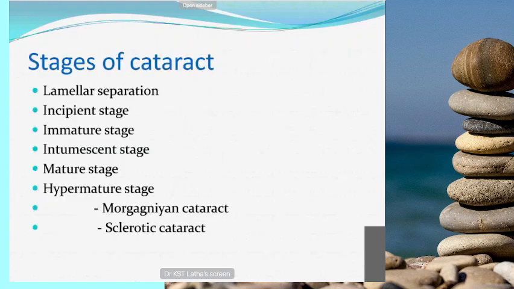And coming to stages of cataract, which is the earliest stage of cataract? So the earliest stage is lamellar separation. All of you should remember this, it is a very important part. Lamellar separation is the earliest stage of the cataract.